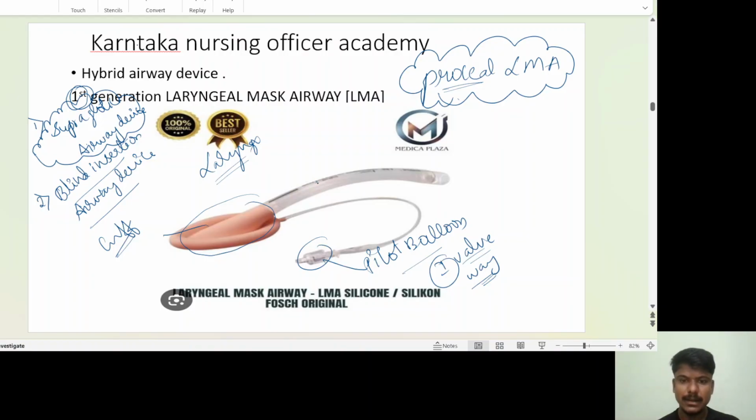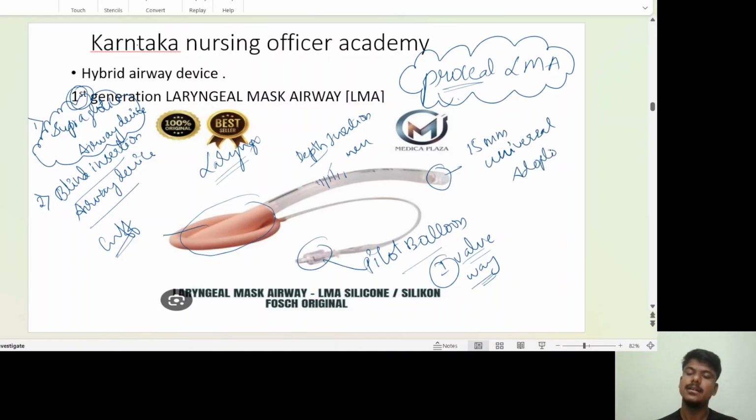And here, depth insertion markings are there, and here a 15 mm universal adapter will be there. Universal means it's applicable for all.